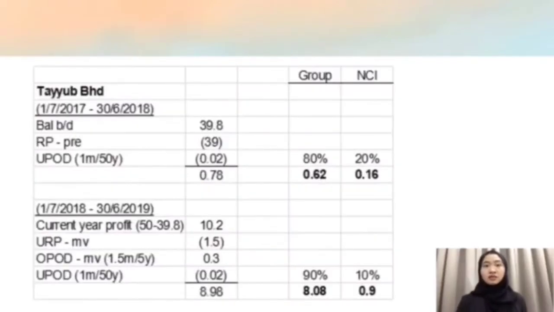So for Tayo, it is divided into 2 parts because the proportion of group and NCI is different. So for the first part, the amount of the retained profit will be 0.78 and after proportion of 80% and 20% between group and NCI, the amount of group will be 0.62 and the NCI amount will be 0.16. And for the second part, the proportion of the group and NCI will be 90% and 10%. So the amount of 8.98 will be divided into 90% and 10%. So the group amount will be 8.08 million and for the NCI amount, it will be 0.9 million.